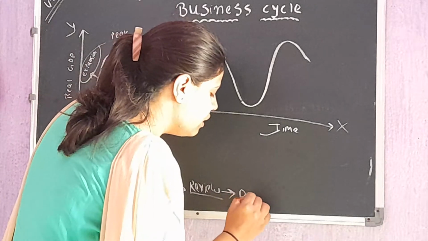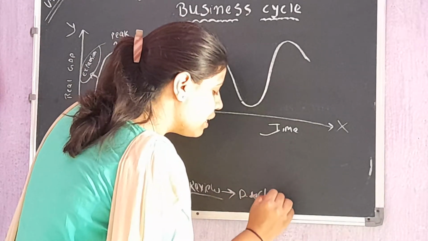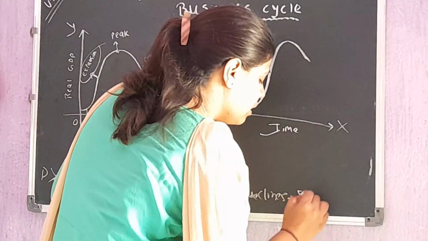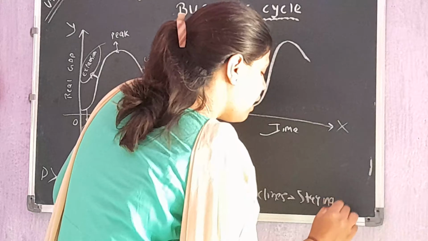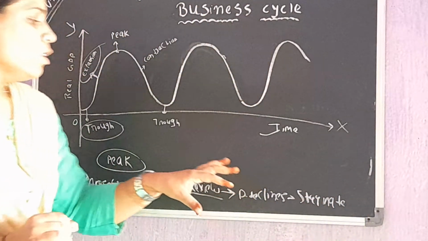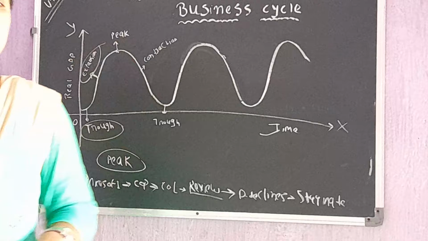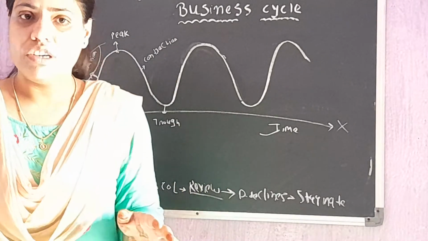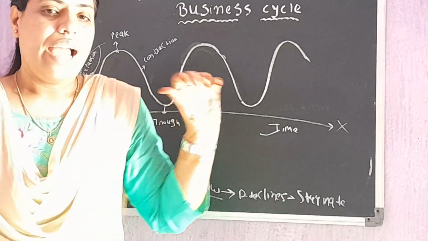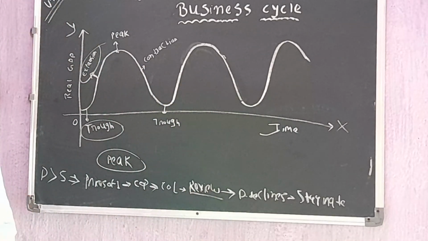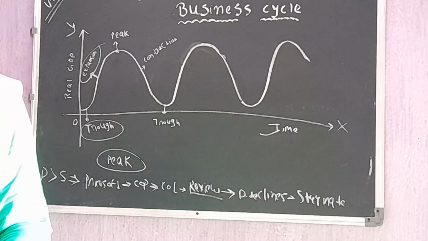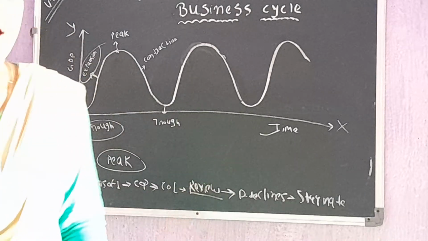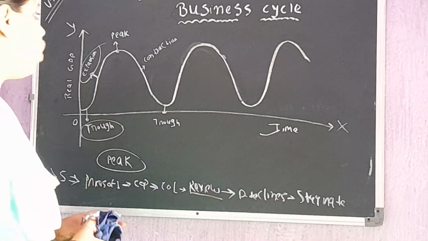Okay, demand declines, and at a particular point of time it becomes stagnant. Demand becomes stagnant. Okay, and when the demand becomes stagnant, the peak comes in the economy. Means after this point the economy cannot expand further. So this is the period of peak. At this point there is still growth in the economy. You are going to find the growth rate in the economy, but it's going to be lower as compared to the period of expansion. I hope you guys are clear with the meaning of peak.